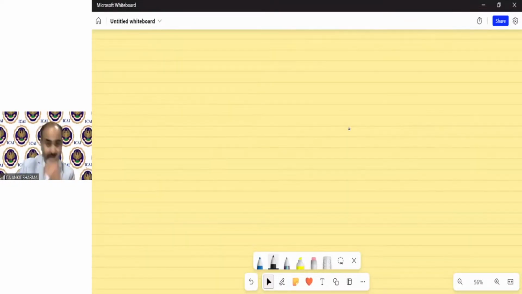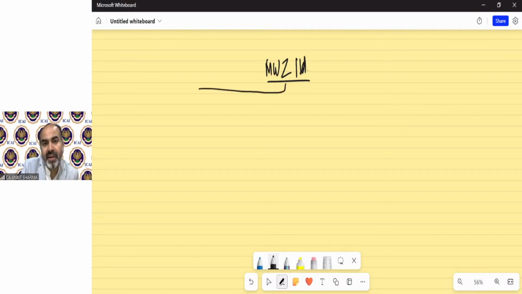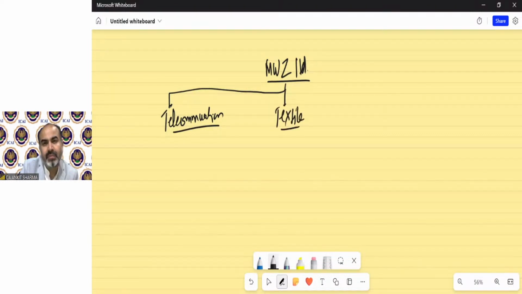Now, what is demerger? Suppose there is a company, MWZ Limited, and this Indian company has different kinds of business.